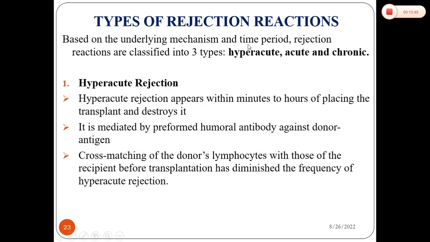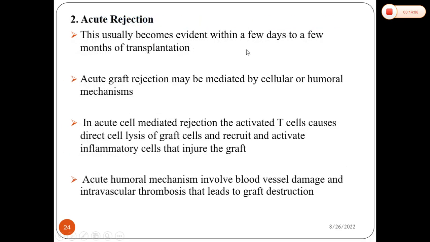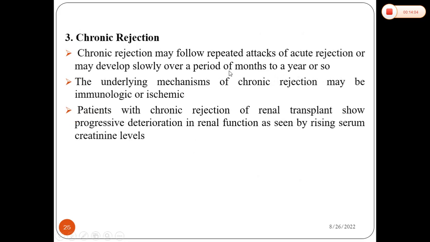Now the types of rejection reactions may be hyperacute, acute and chronic. If it's hyperacute, the reaction begins within minutes to hours, but nowadays that is not usually happening, because cross-matching of donors' lymphocytes happens before the transplantation. Next is acute rejection, which happens within a few days to a few months of transplantation. Next is chronic rejection, which happens over a period of months to a year.